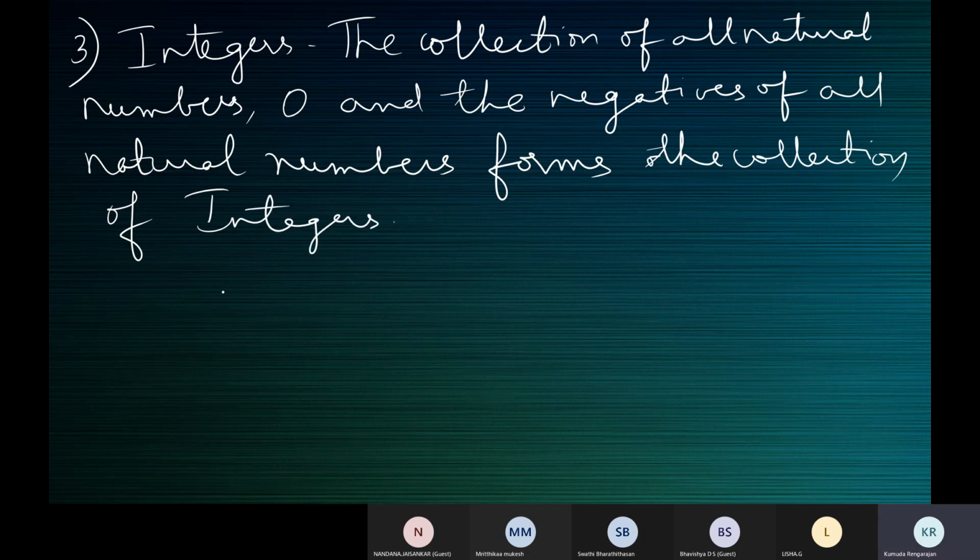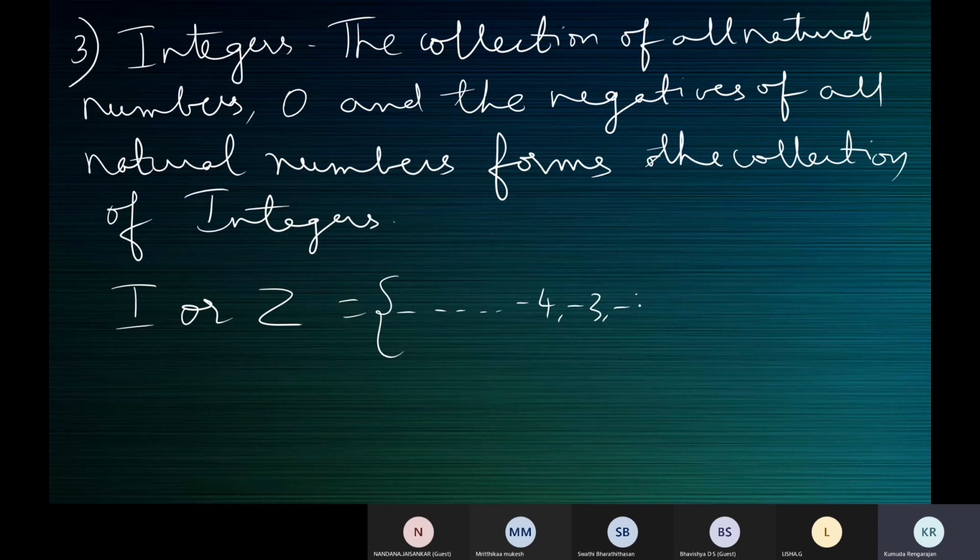Integers are represented by the letter I or Z. And we say like this: -4, -3, -2, -1, 0, 1, 2, 3, 4, and goes on like that.